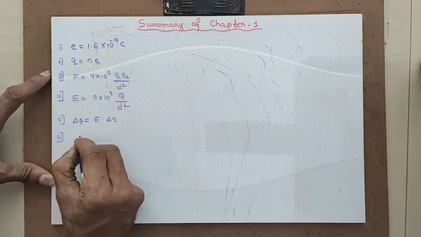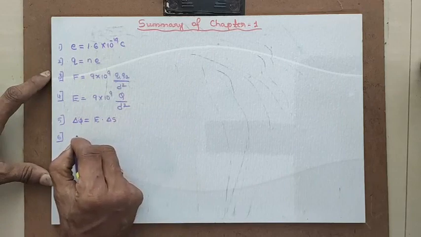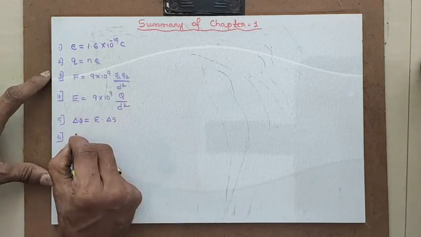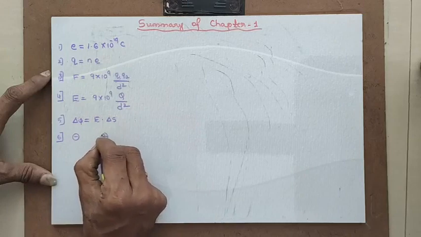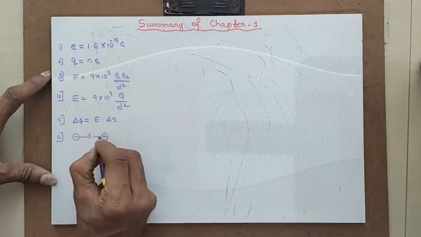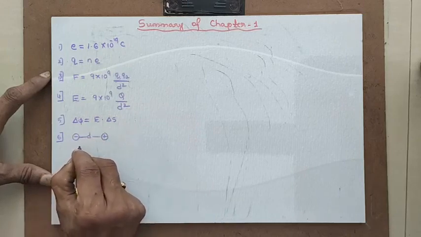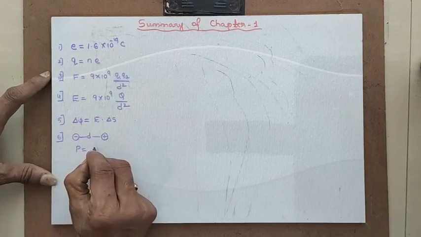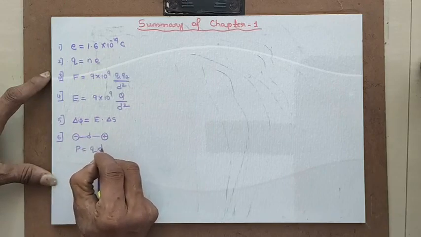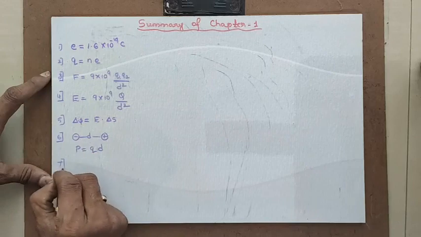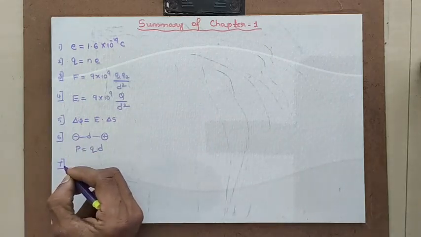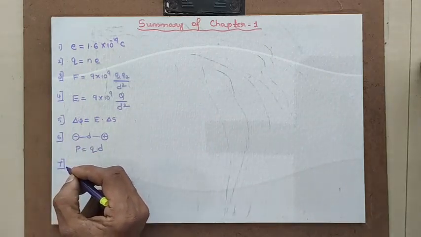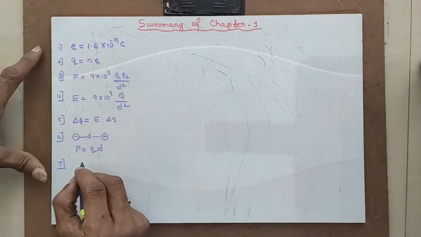And I told you about the concept of electric dipole, where there is a negative charge and a positive charge kept at a distance of d. In that case the dipole moment P can be given by Q into d. Next, I have covered the different charge densities.